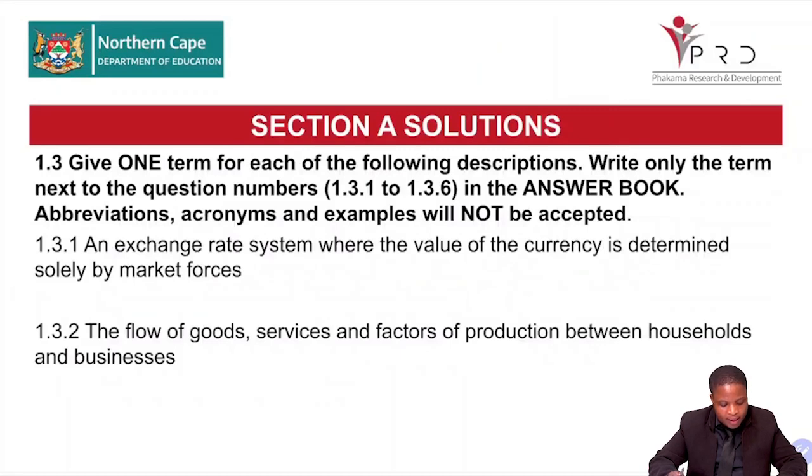1.3.1, an exchange rate system where the value of currency is determined solely by the market force. That is free floating. So exchange rate is determined by the demand and supply. The flow of goods, services, and the factors of production between household and businesses. So what is flowing here? Goods, services, and factors of production. What flow is that? It is a real flow. A flow of money is your income and expenses.